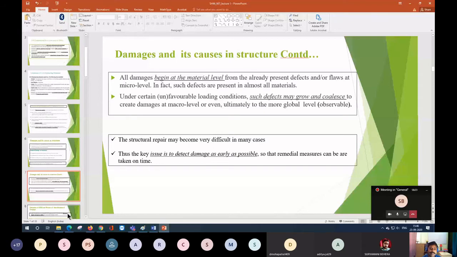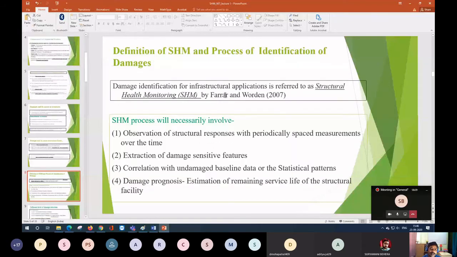Now, Farrar and Worden in 2007 first coined the term structural health monitoring. The damage detection for infrastructure application was first referred to as structural health monitoring by Farrar and Worden. So he is the first to say that those who are doing the damage detection problem are dealing with the structural health monitoring problem.